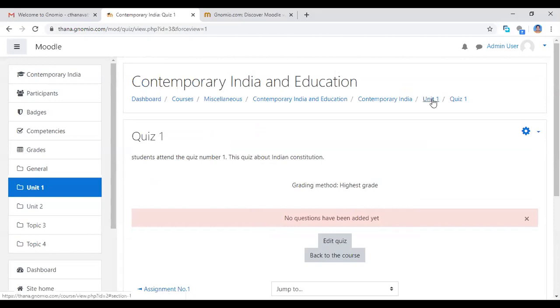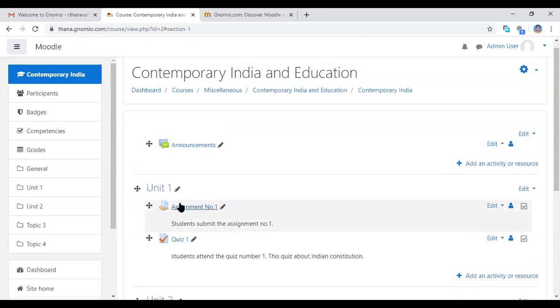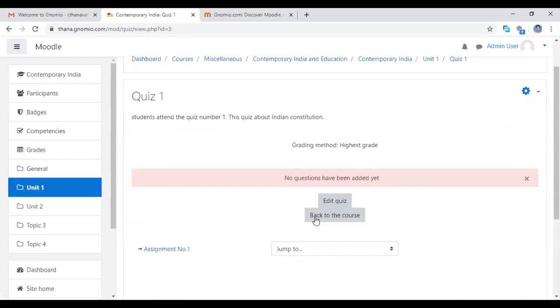Now I'm coming to unit 1. See here, the first activity is the assignment, the second activity is the quiz. If you want to add the quiz, click here, quiz number 1. This page will be open, edit quiz. No quiz is here yet. Now if you want to edit the quiz, click the button edit quiz.